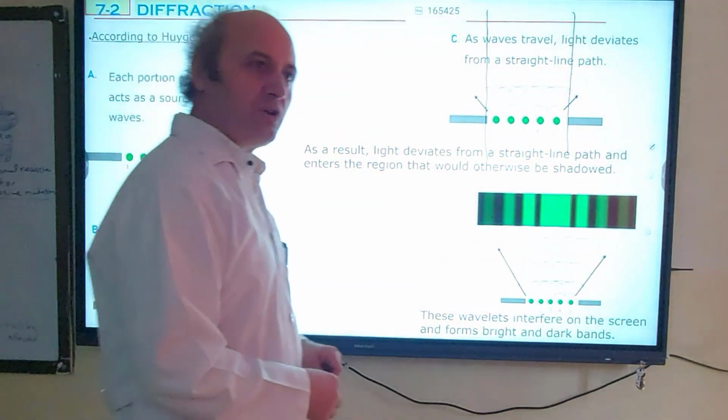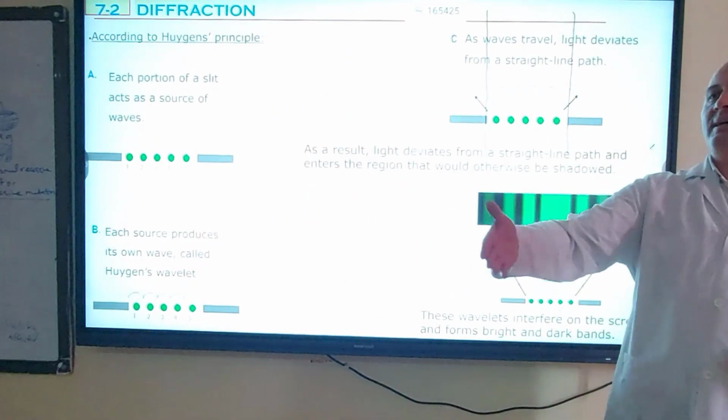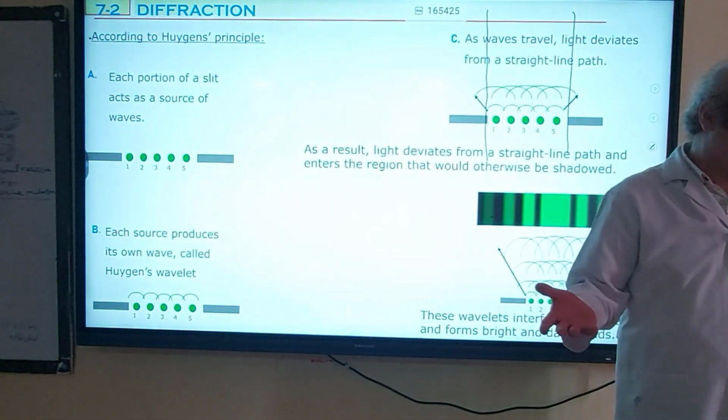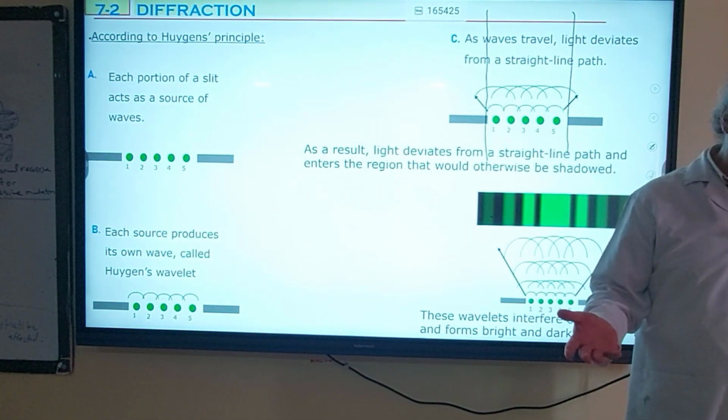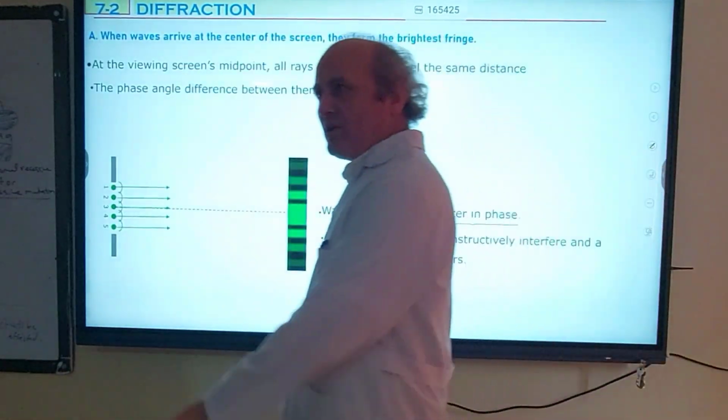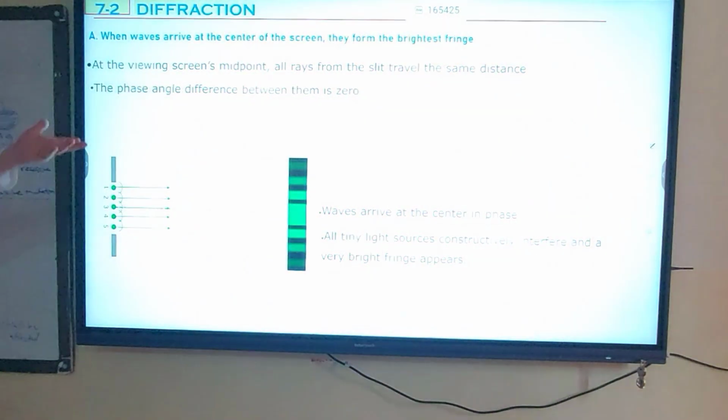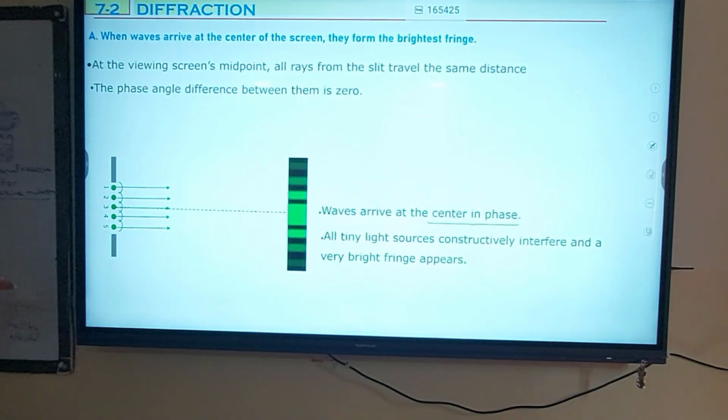Yes, this is a Ministry Exam question. We have to know this. Basically, this statement is explaining what Huygens' Principle is, and asking you what it is. Now we are going to try to explain why some regions are bright and why some regions are dark.